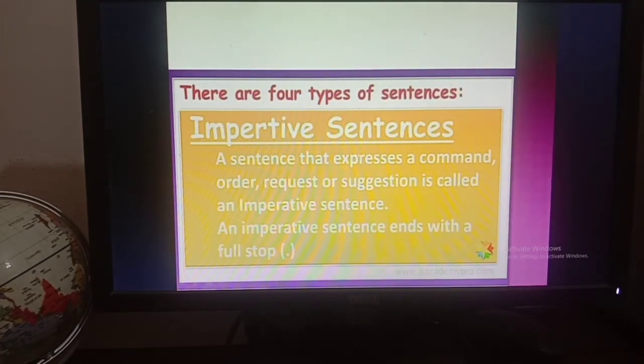Then imperative sentence. A sentence that expresses a command, order, request or suggestion is called an imperative sentence. So boys, you have to memorize this. An imperative sentence ends with a full stop. So assertive sentences and imperative sentences both end with a full stop, but an imperative sentence gives a command, order, request or suggestion. Okay, but an assertive sentence only gives us information.